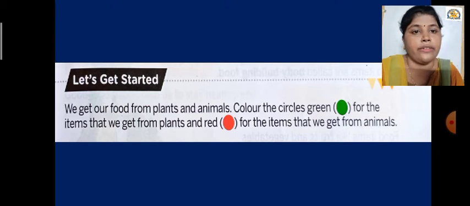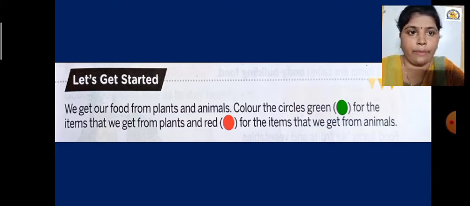And we use red for the items that we get from animals. Whatever items we get from animals, in front of that dish we have to fill the red color in that particular circle. So I hope you understood what you have to do. So let us start this activity. Okay, I am going to help you.